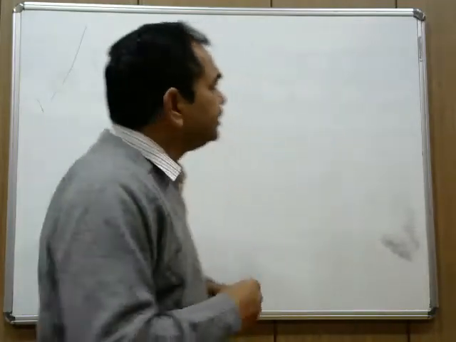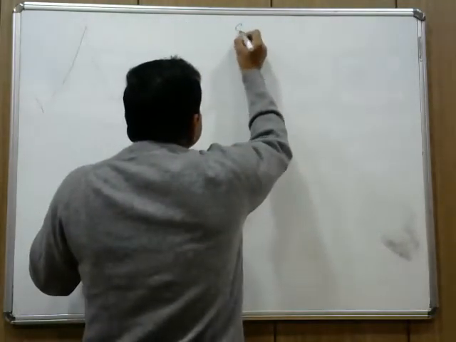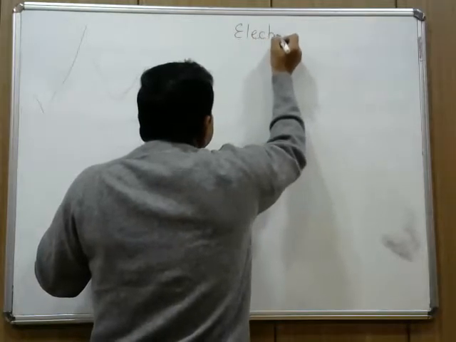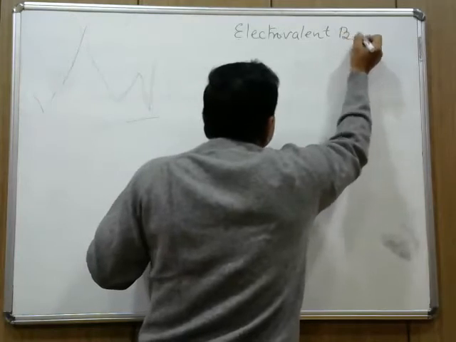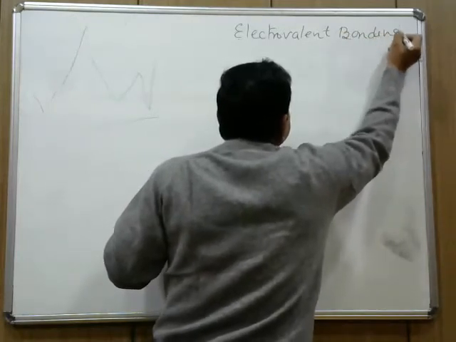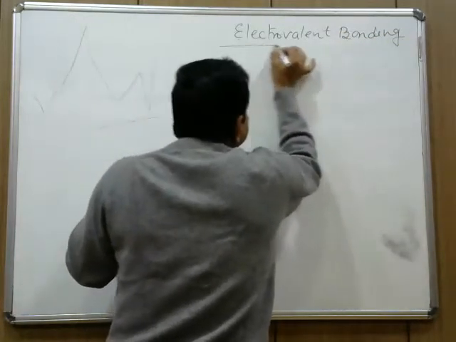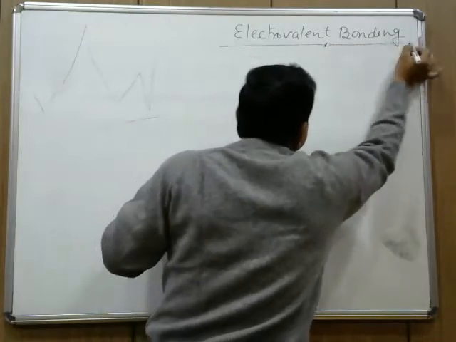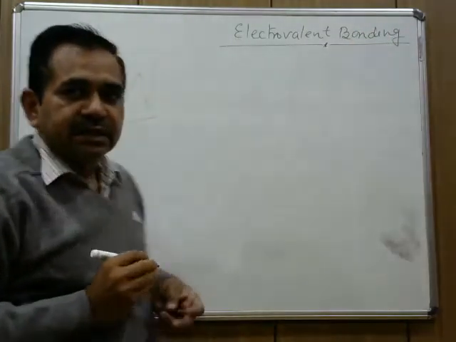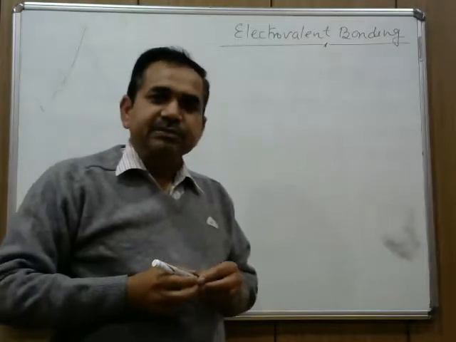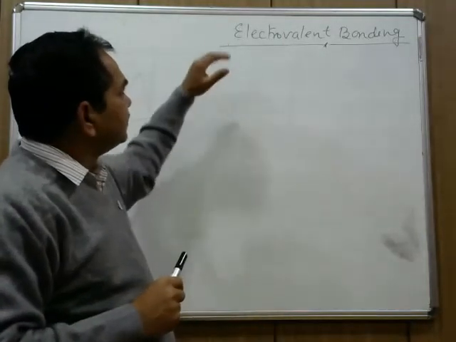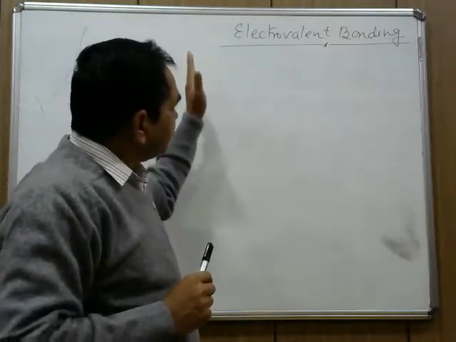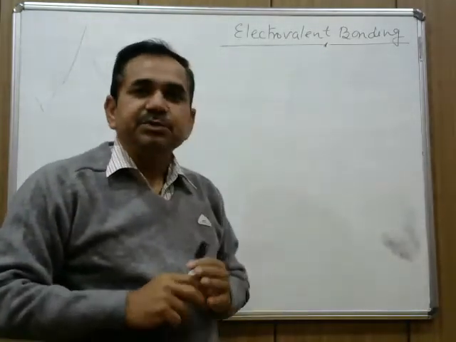So first we proceed to electrovalent bonding. This electrovalent bonding always takes place between two different atoms.